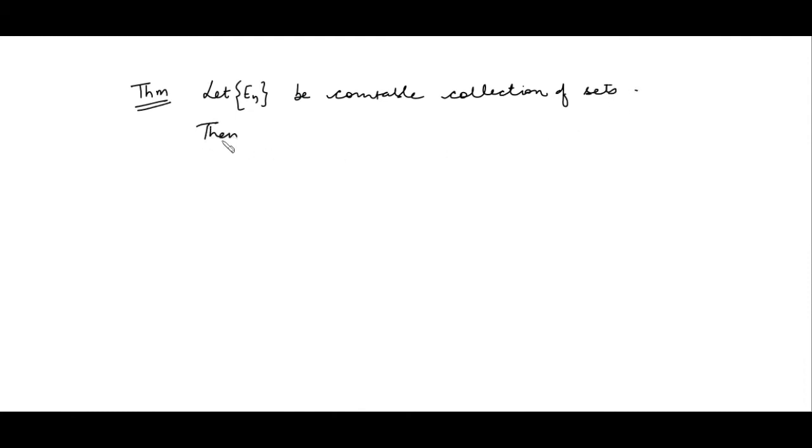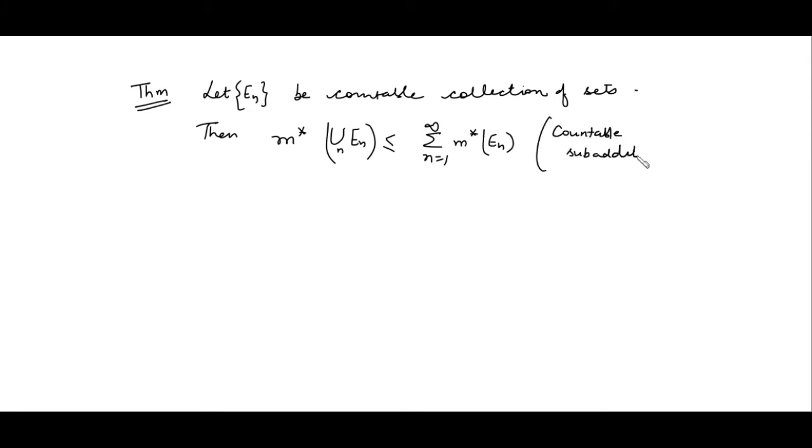Then the outer measure of the union of all these E_n will be less than or equal to the summation of the outer measures of these E_n. So outer measure satisfies the countable subadditive property. Subadditive means the outer measure of the union is less than or equal to the summation of the outer measure of E_n. So now just see the proof.